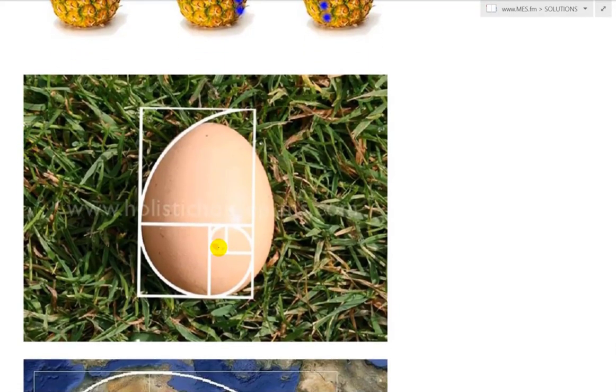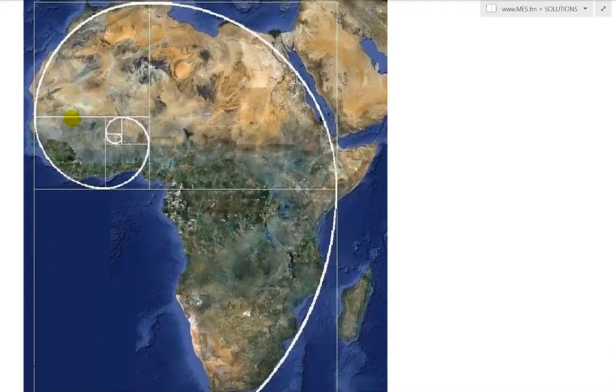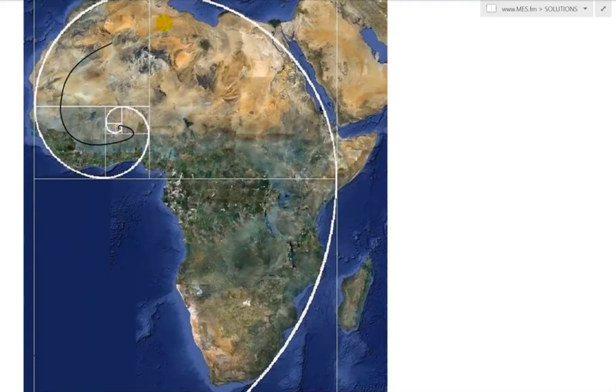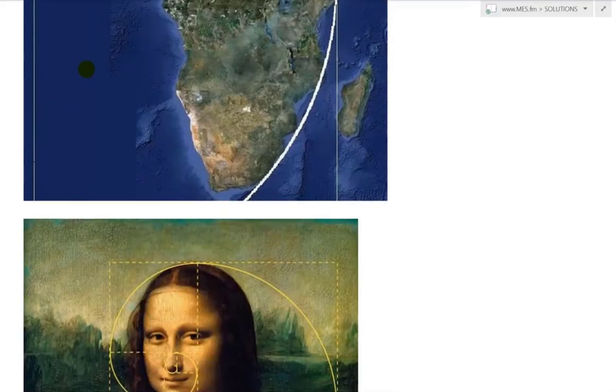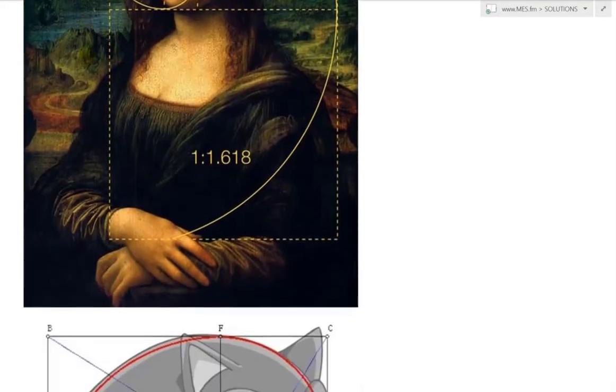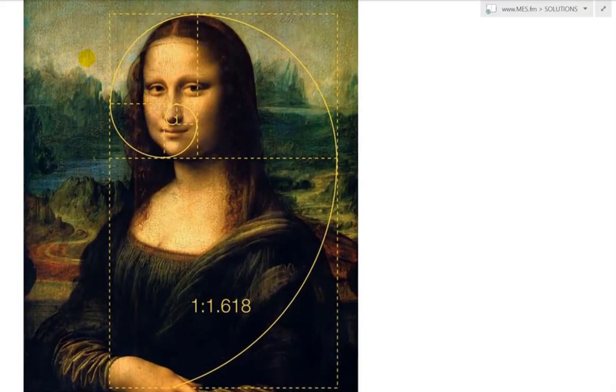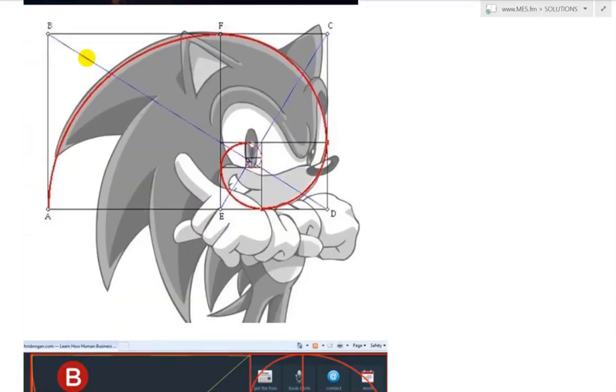Here's an egg, also a Fibonacci sequence across there. Let's see, here's even continents. You could see Africa like that, starting from there and going all the way down. Very fascinating stuff. There's a Mona Lisa. Very fascinating stuff indeed. So going further, this is Sonic the Hedgehog.